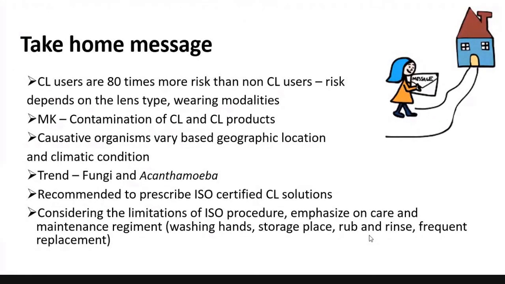Usually people forget to change the cases, but cases are a place where a lot of contamination happens. So all these things have to be re-emphasized to the patient for safe contact lens wear. Thank you.